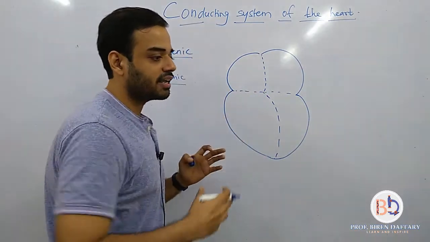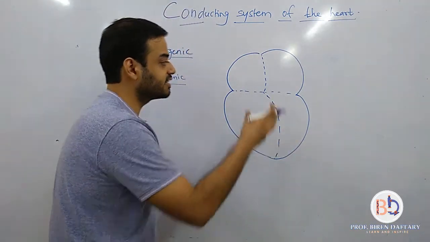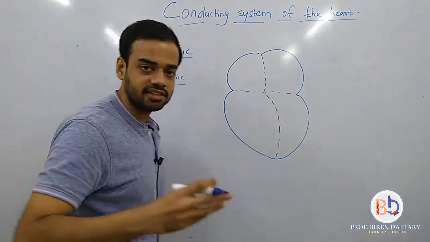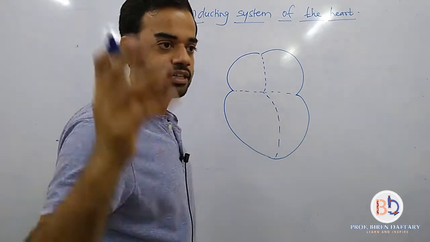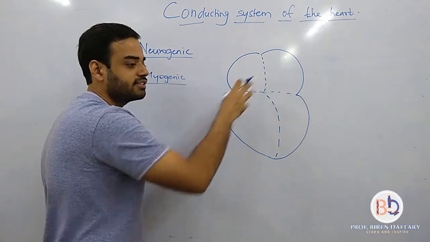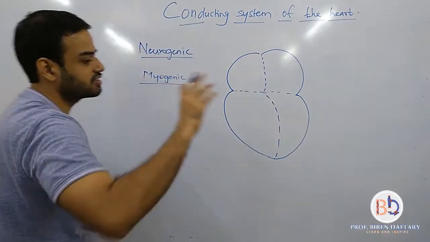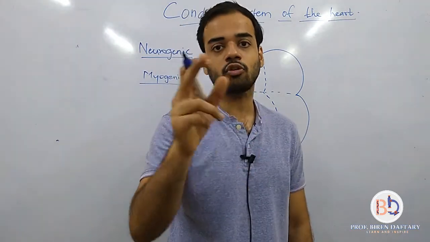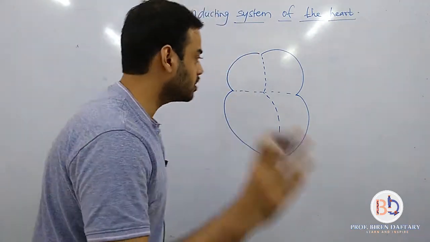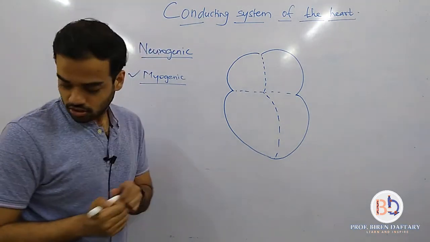Similarly, the contraction rate, the heart rate may increase, decrease. Again, that is regulated by the heart. Obviously, there are hormones which also help. There are chemicals which help. But the heart itself regulates its own functioning. You have to remember this. The nervous system is not sending the message to the heart for contraction and relaxation. So the heart is called as myogenic. Is this word clear? Okay.